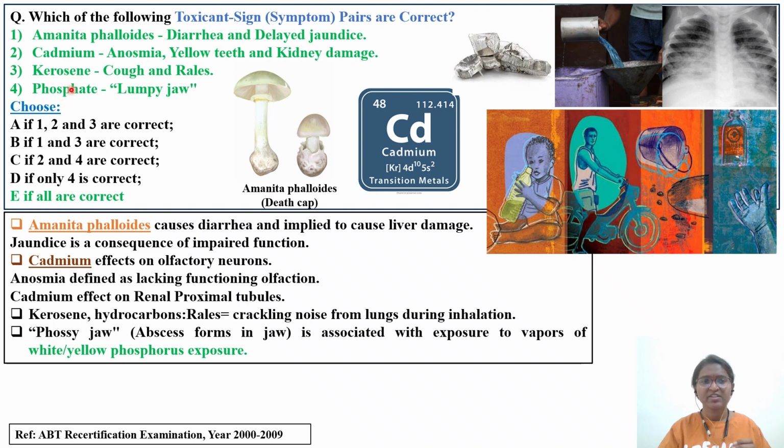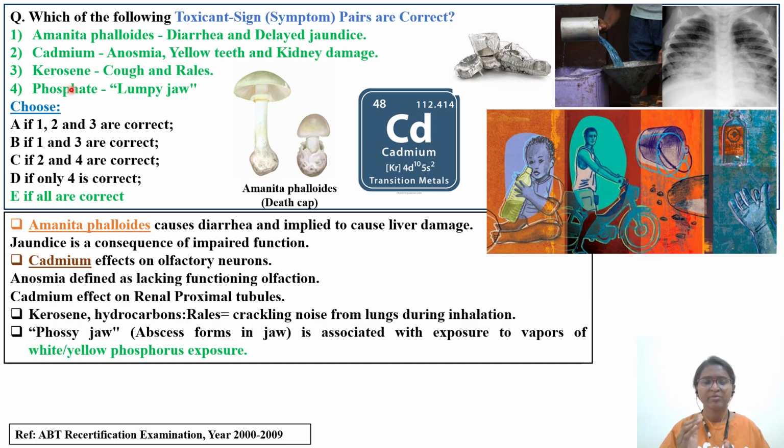And regarding option 3, kerosene. Kerosene as such is not listed under the Klaassen 9th edition textbook, but when I wrote the exam in 2023, a question with respect to kerosene came. So I have made a video on kerosene also, and on hydrocarbon-related toxicity.